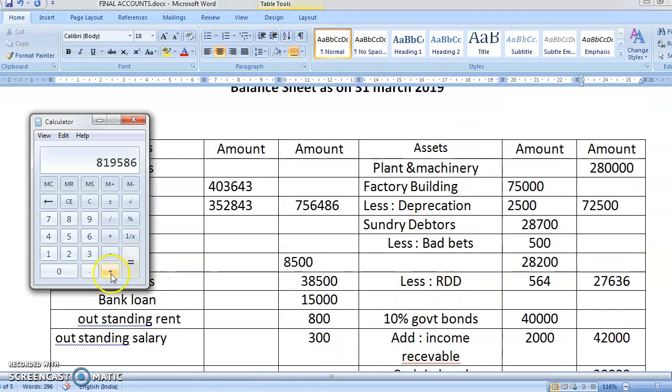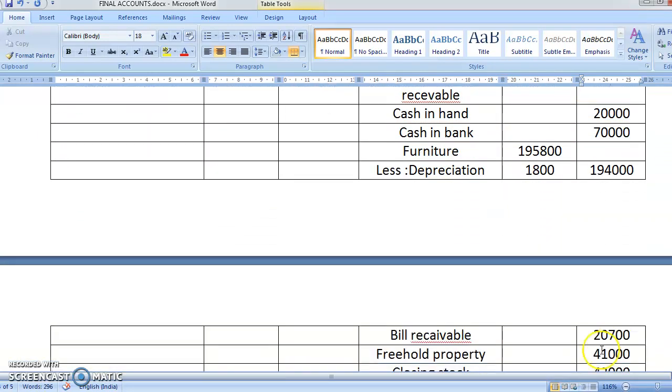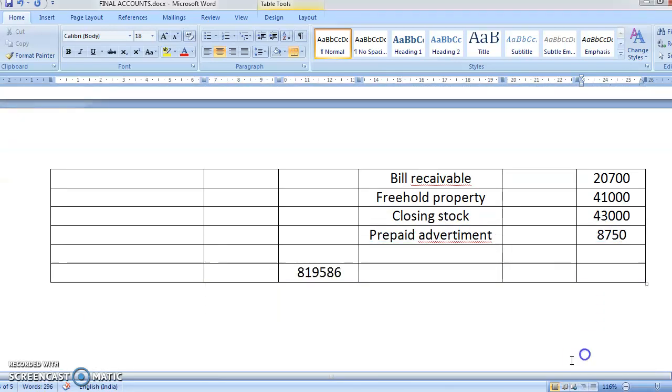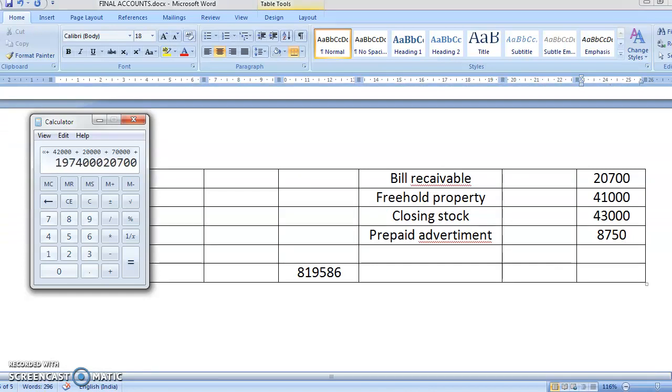Now let's do the asset total. 2,80,000 plus 72,500 plus 27,636 plus 42,000 plus 20,000 plus 70,000 plus 1,94,000 plus 20,000 plus 20,700 plus 41,000 plus 43,000 plus 8750.